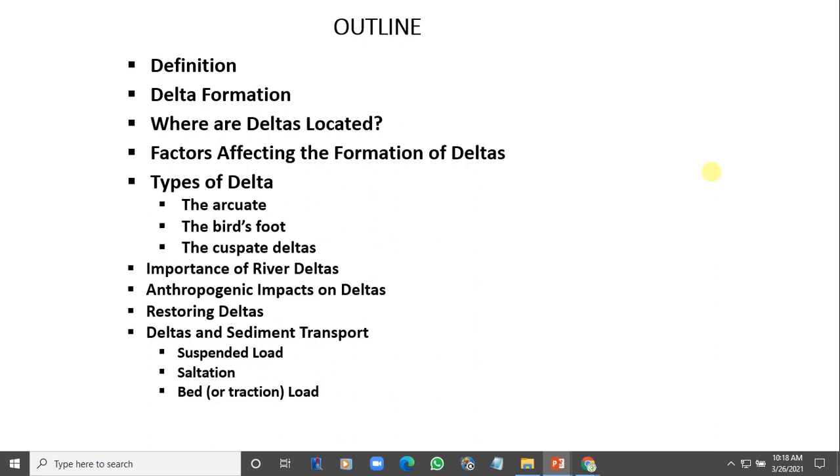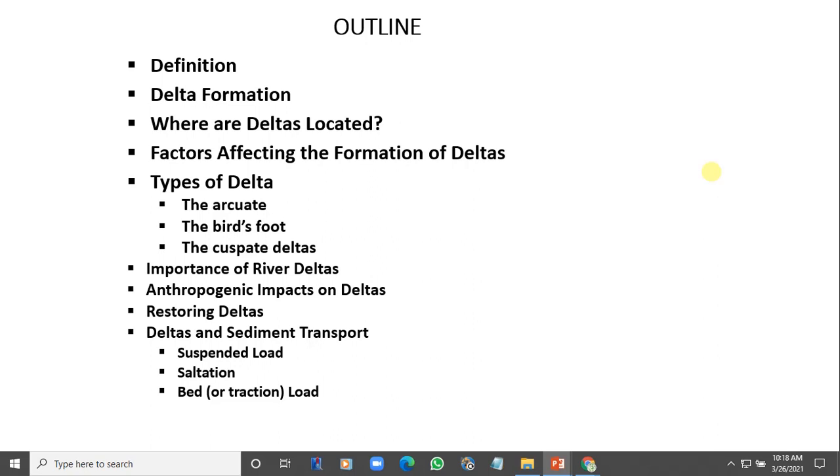Now, we have said that delta comes from the ancient Greek word, named by Herodotus, using the Nile River, whose delta had the shape of a triangle. Now, how are deltas formed? There are two types of actions that will lead to the formation of delta. The first one is erosion, the second one is deposition.